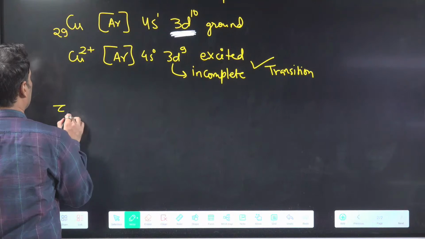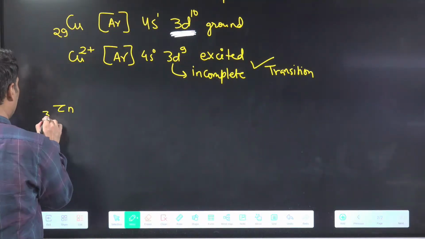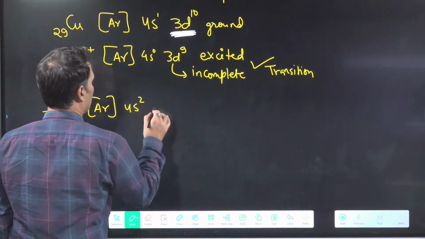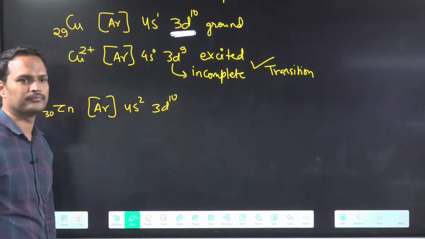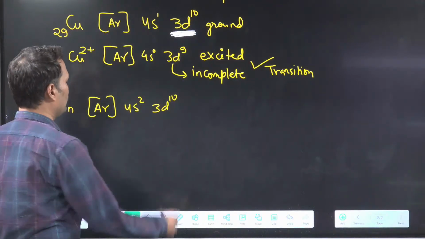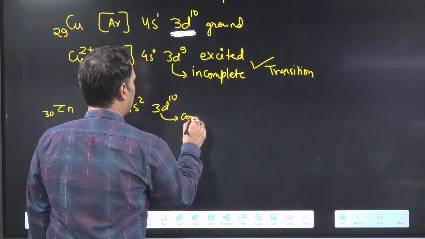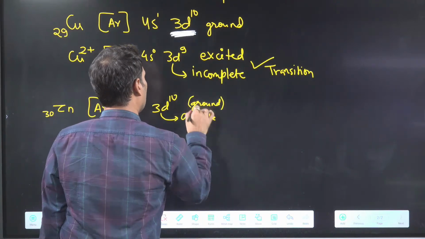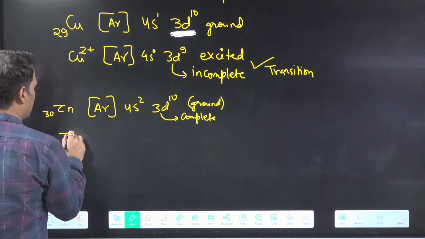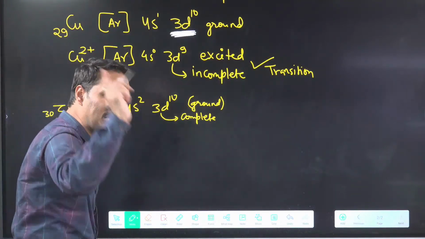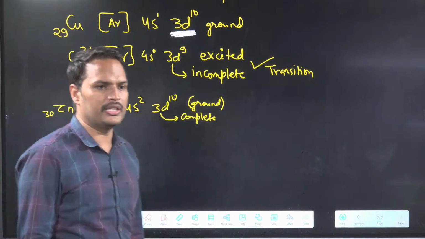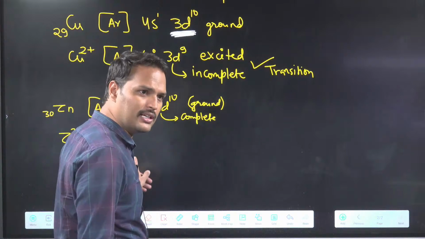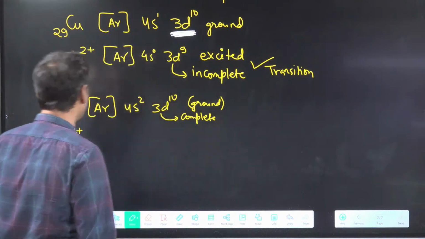Then I will ask you another question. Let's talk about zinc now. Zinc, what is the atomic number? 30. What is the configuration? Argon 4s2 3d10. Now what do you think? d orbital complete, but this is the ground state configuration. You will say, sir, check in excited state also. Zinc only has +2. Single possible oxidation state, +2. Clear with this point?